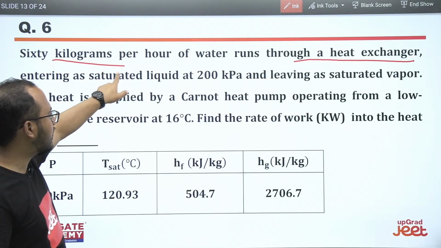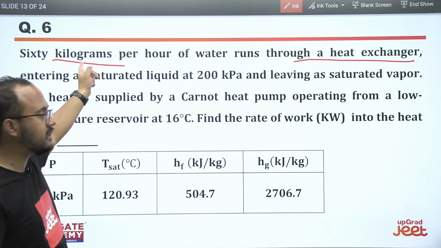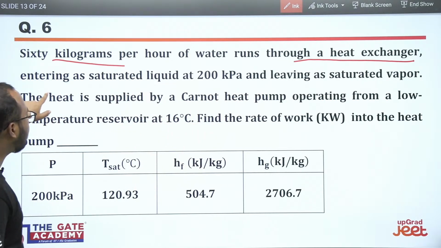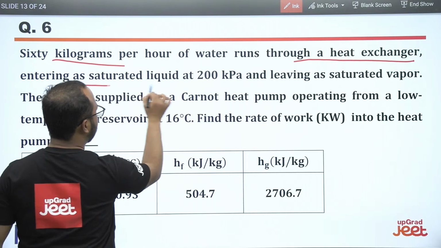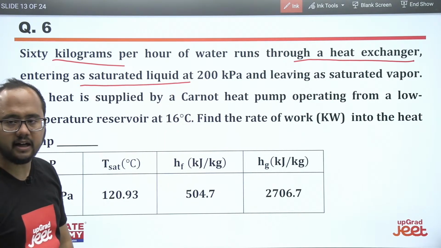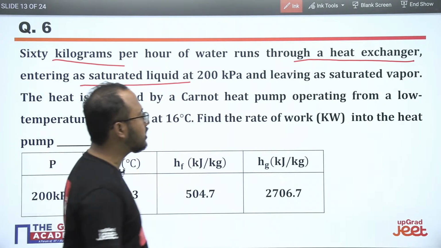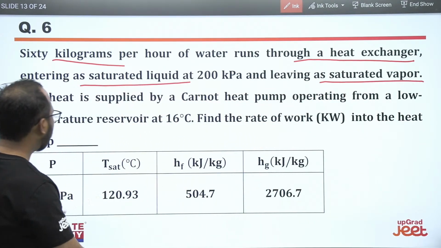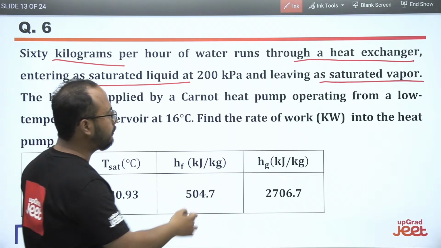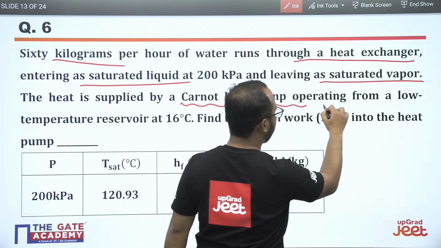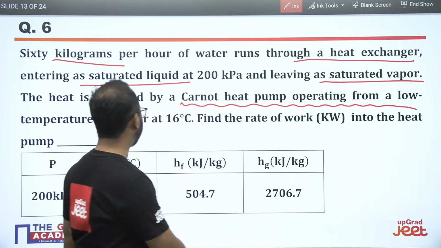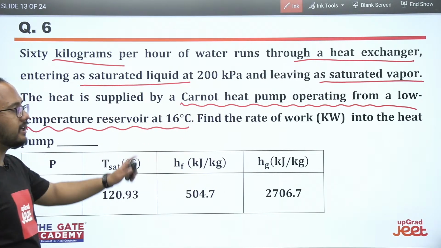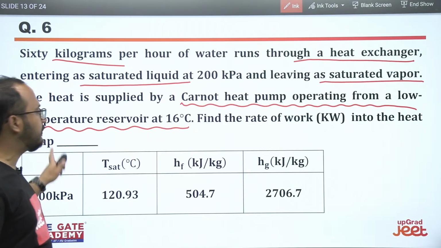So 60 kg per hour of water runs through a heat exchanger. You know what a heat exchanger is. Entering as a saturated liquid at 200 kilopascal, and leaving as a saturated vapor. The heat is supplied by a Carnot heat pump operating from a low temperature reservoir at 16 degrees Celsius. Find the rate of work into the heat pump.